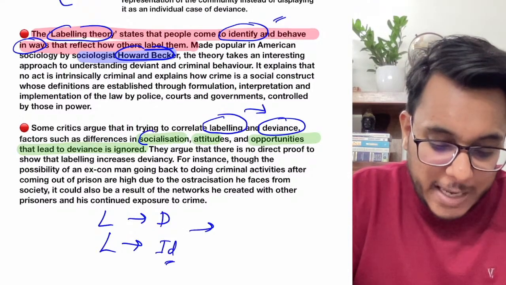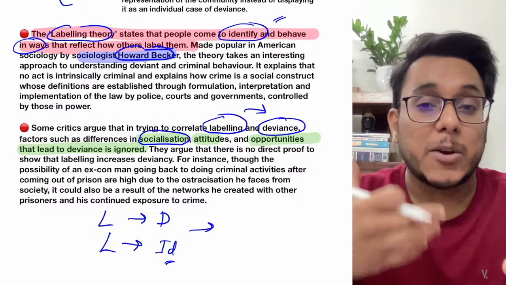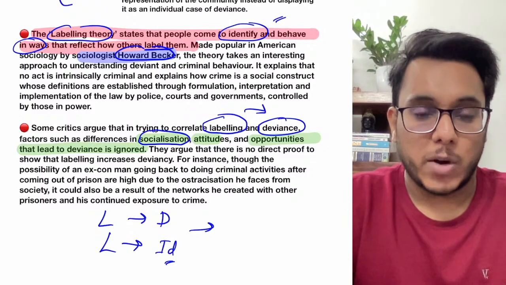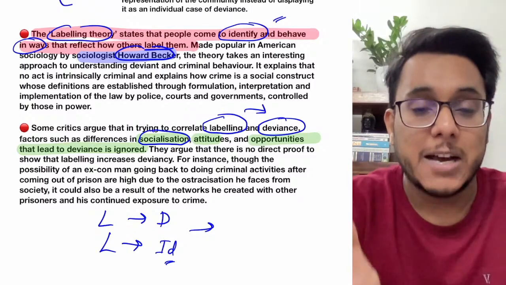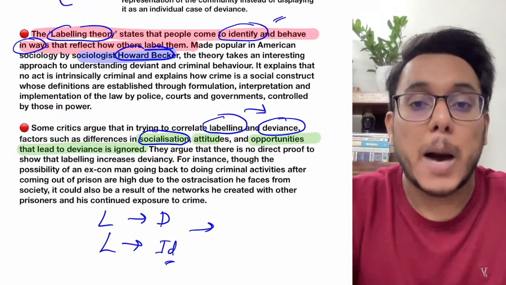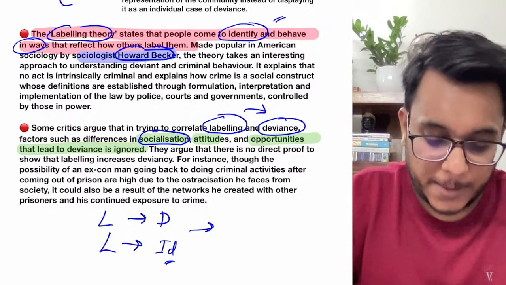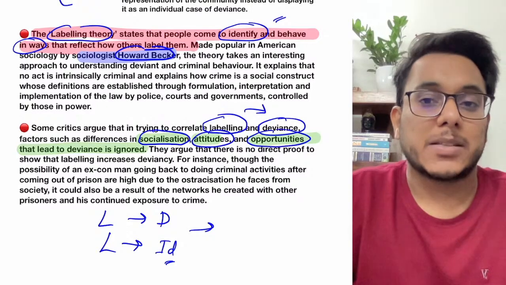For example, the socialization of that person, how the cultural norms have been instilled into him, how his family has socialized him, how his friends have socialized him. So one's socialization, one's upbringing, will also determine one's attitudes, and the opportunities a person is getting.